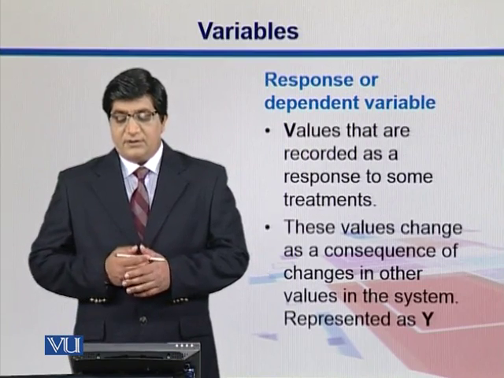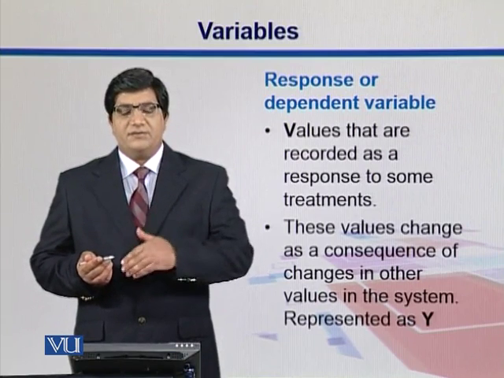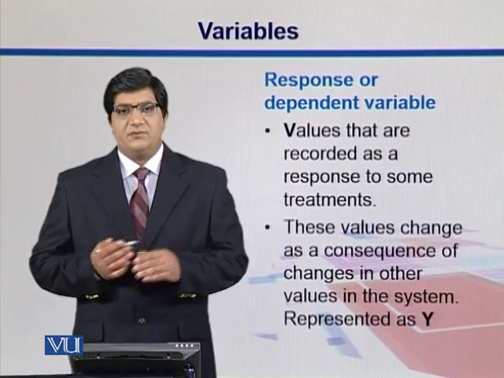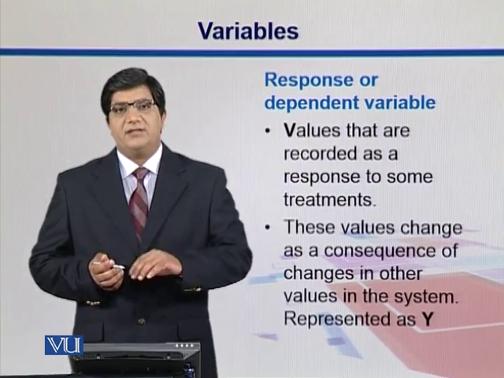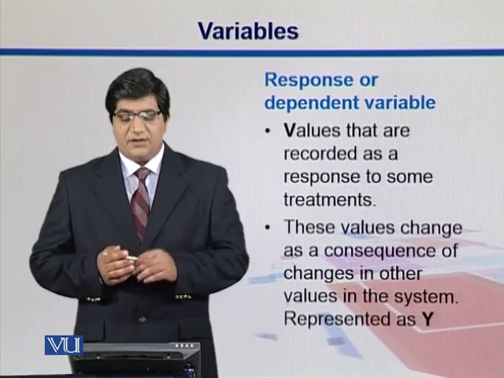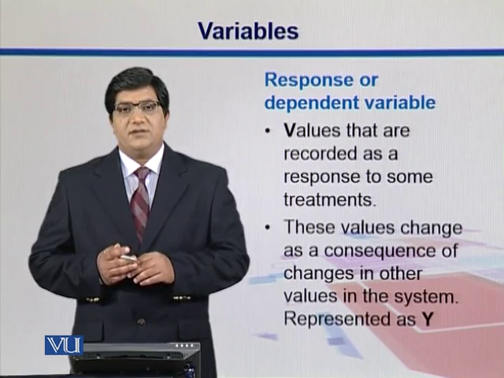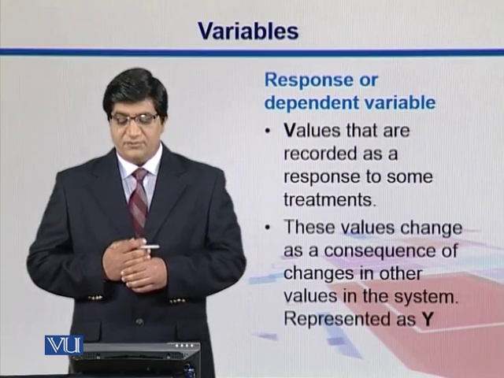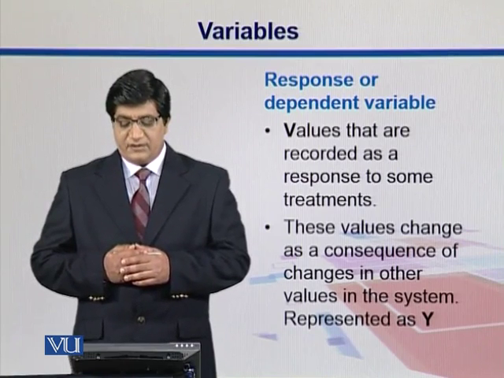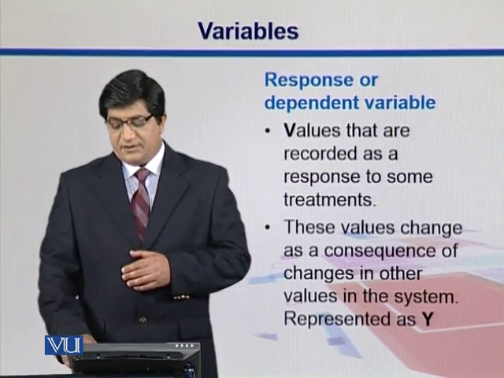We can also have a response variable, something which is responding to this independent variable, our classification variable, that we talked about in the previous slide. As weight depends on age, age is an independent variable, a classification variable, but the response variable is weight, or we can also say this is a dependent variable. These are the values that are recorded as a response to some treatments, and these values change as a consequence of changes in other values in the system. They are generally represented as y.